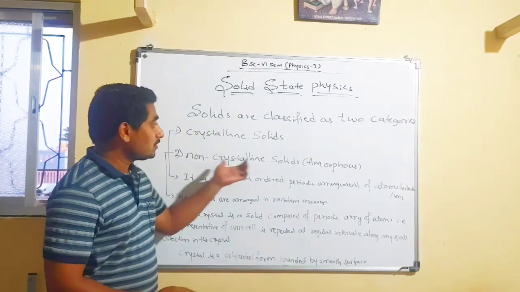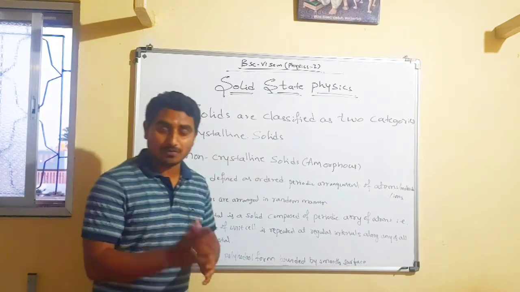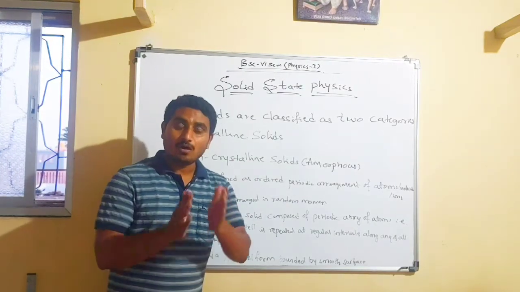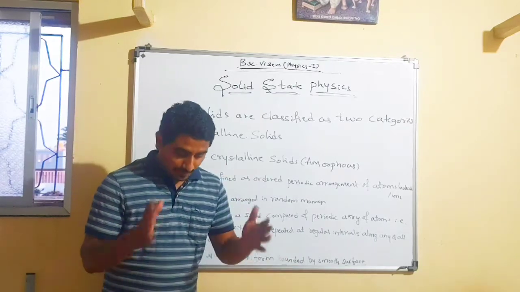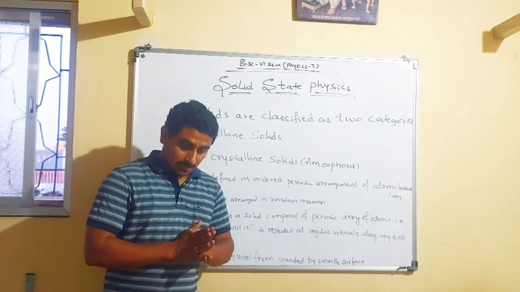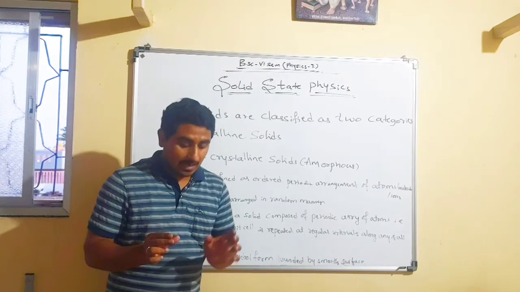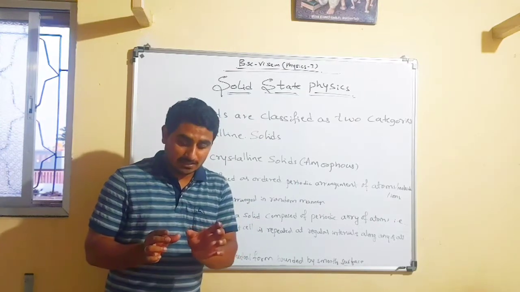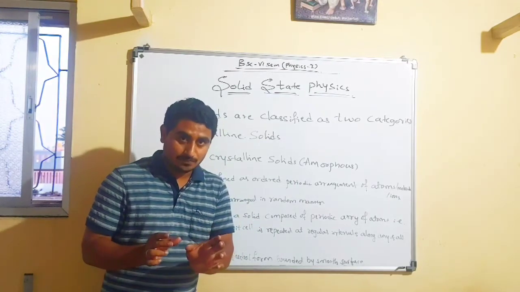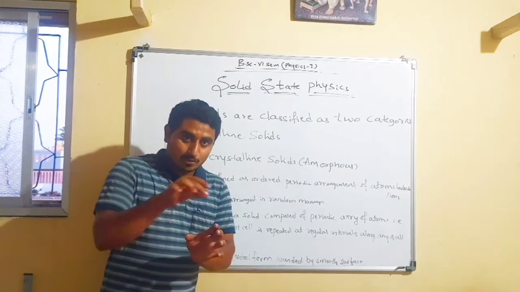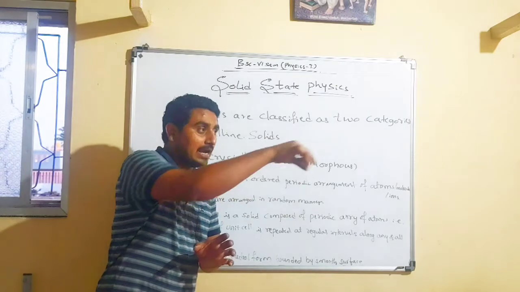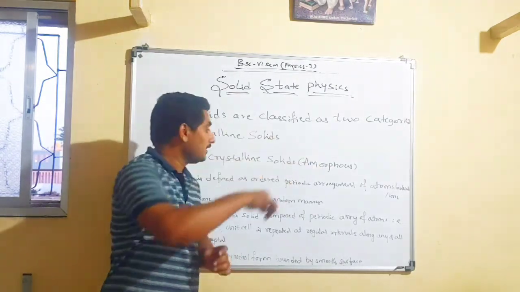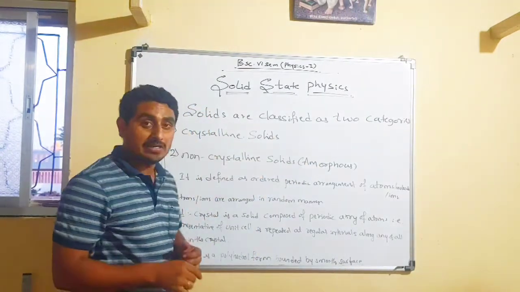In the non-crystalline solids, or amorphous solids, the atoms or molecules are arranged in a random manner. For example, consider one atom, and at some distance x the same atom is there, and again at a distance x one more atom is there, and similarly. So that is in the crystalline solids.